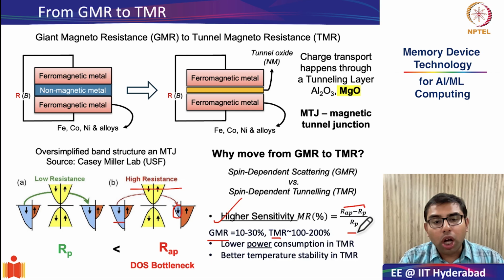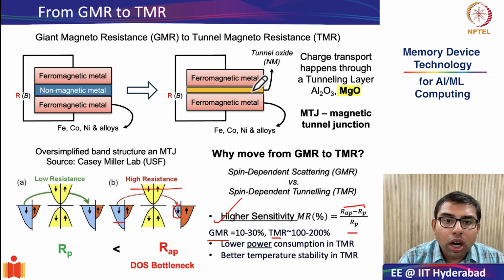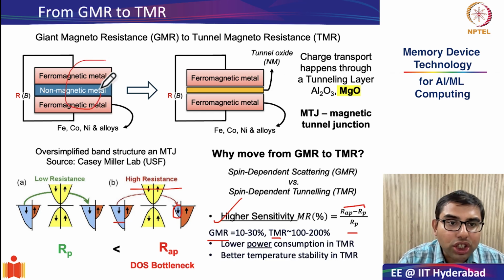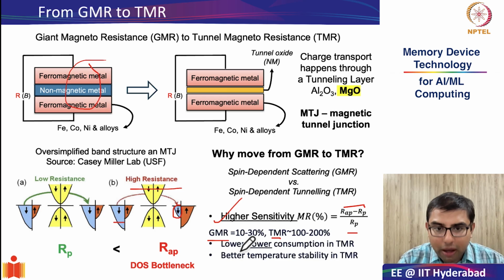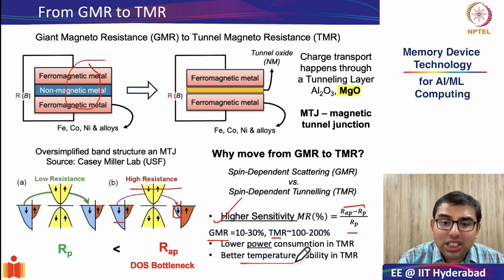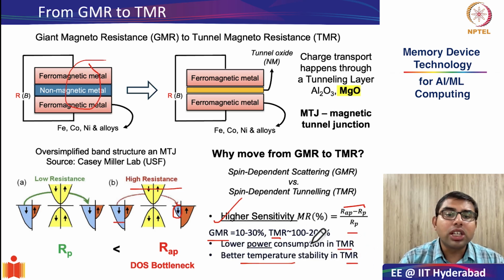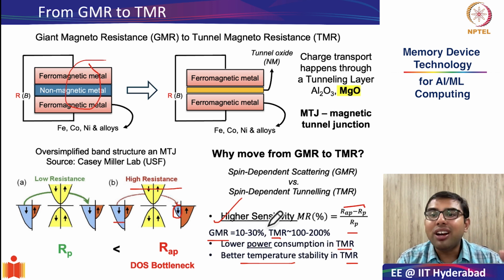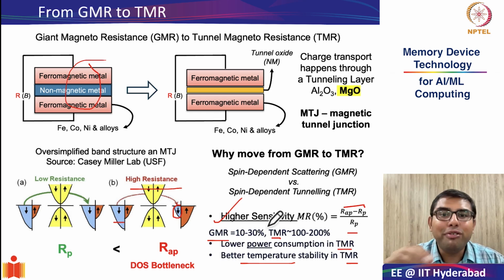Furthermore, people saw that since there is a tunnel oxide in magnetic tunnel junctions, the leakage current is much lower compared to these structures. Therefore, there is much lower power consumption and better temperature stability in TMR devices when you compare it with GMR devices. Why is there better temperature stability? This is because the tunneling transport mechanism itself is very insensitive to temperature variations. The tunneling probability is not a strong function of temperature.